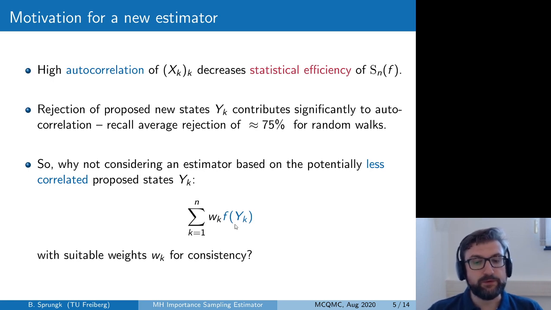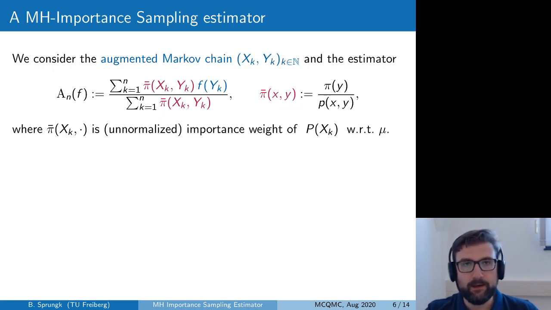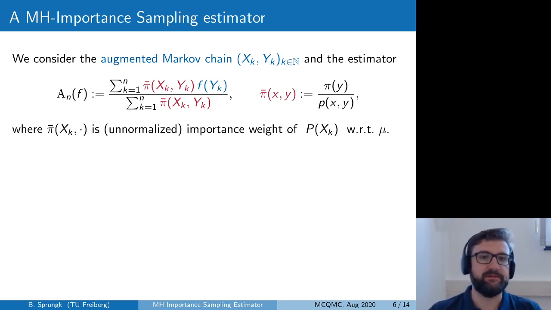Of course, in order to achieve consistency of this weighted average of f evaluated at yk, we have to use appropriate weights wk, since the distribution of yk is usually not mu, and also the invariant distribution of these yk is usually not mu. So there are different ways to define such estimators using only these proposed states, and in this talk we will focus on the following Metropolis-Hastings importance sampling estimator.